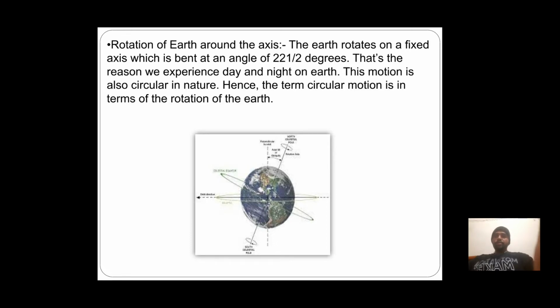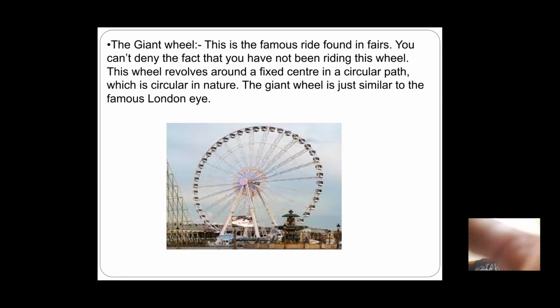Here the rotation of the Earth results in day and night. The Earth rotates on an axis at an angle of 23.5 degrees. That's the reason we experience day and night. The day and night are based on motion which is circular in nature. Hence the term circular motion is used in terms of the Earth's rotation.